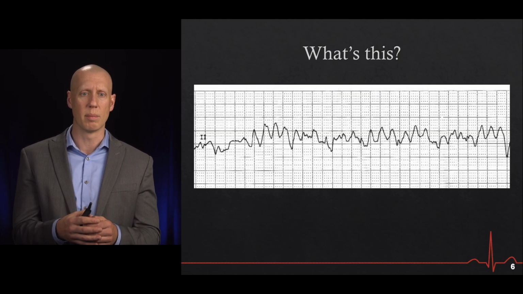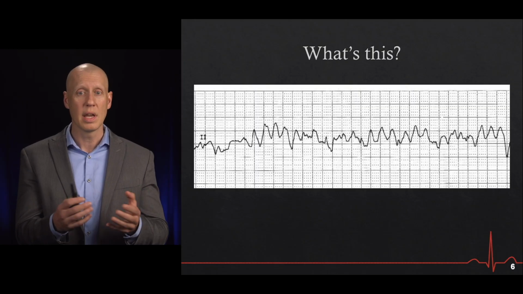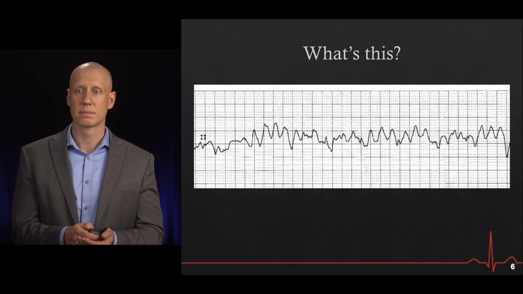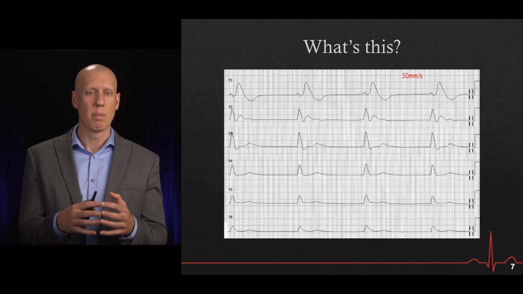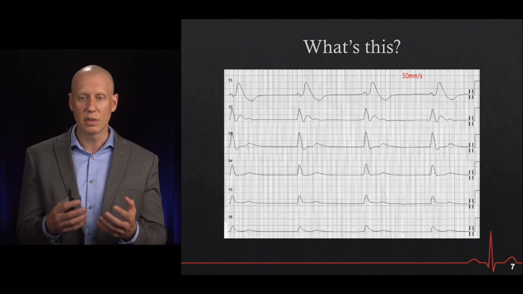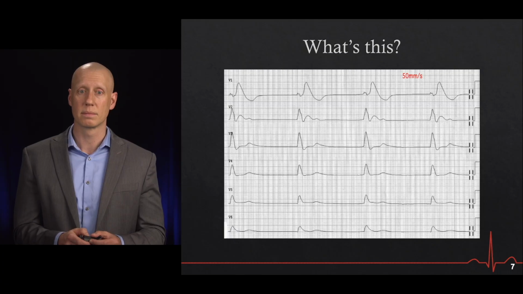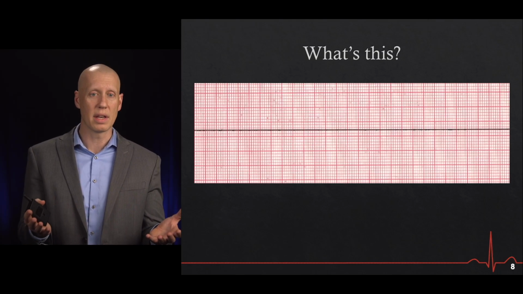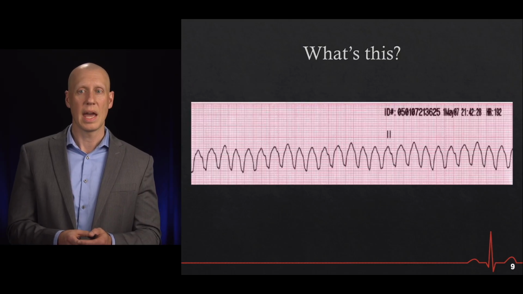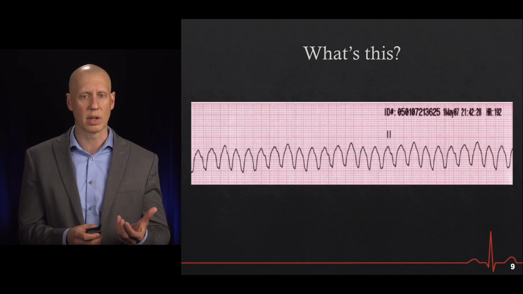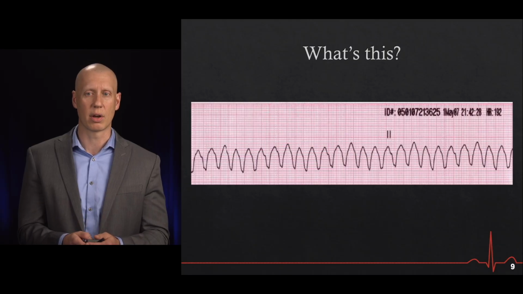And so just to, again, make sure that we're all clear about the definitions, here is an unorganized rhythm. This here is ventricular fibrillation. Now here we have an organized rhythm, but with no pulse associated with it. This would be an example of PEA. Here we have no identifiable electrical activity. This is asystole. And here we have an organized ventricular beat. This would be ventricular tachycardia.